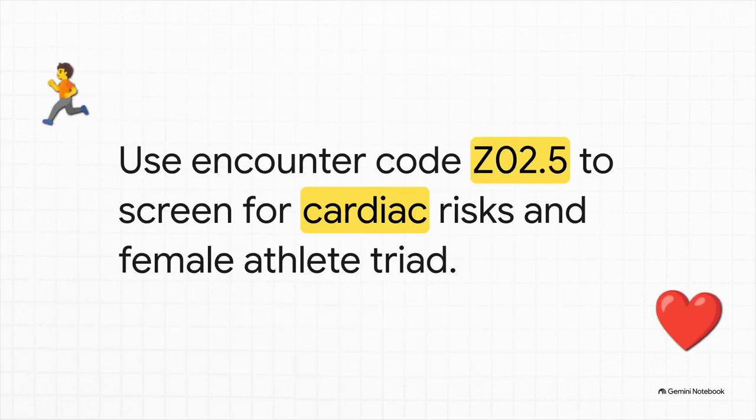Even a seemingly routine sports pre-participation physical, under encounter code Z2.5, demands meticulous documentation. Beyond just checking vaccination and psychosocial status, the chart absolutely must capture rigorous personal and family cardiac risk screening. We're specifically looking for red flags for things like hypertrophic cardiomyopathy, syncope, and sudden cardiac death. And for female athletes, your documentation must also evaluate the female athlete triad, which means screening that critical intersection of eating habits, menstrual cycles, and bone health.